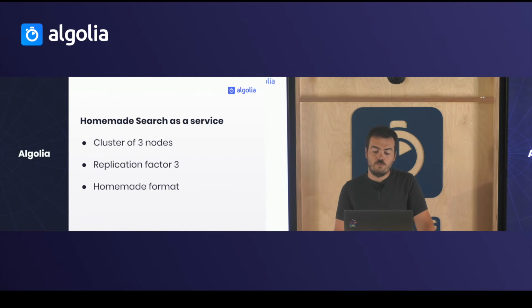When you subscribe to Algolia, you have access to a cluster of 3 nodes. The replication factor of the cluster is 3, so each node can process the data independently. And for performance reasons, we use a homemade format.